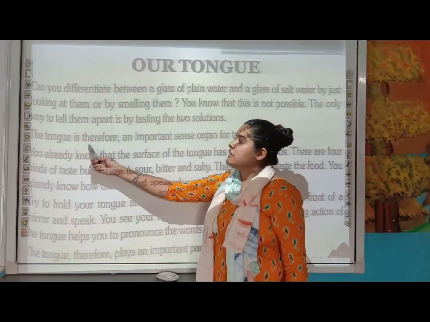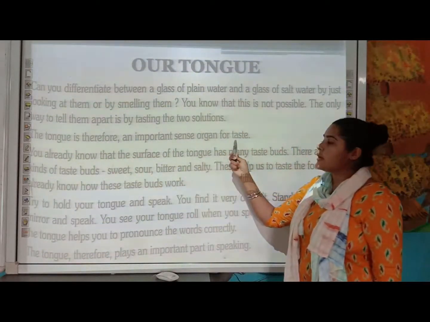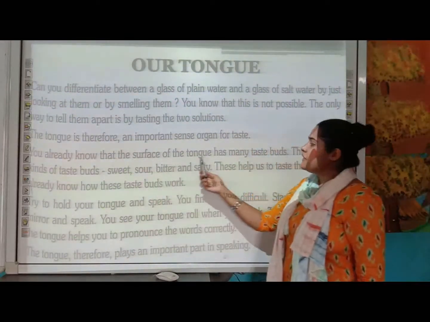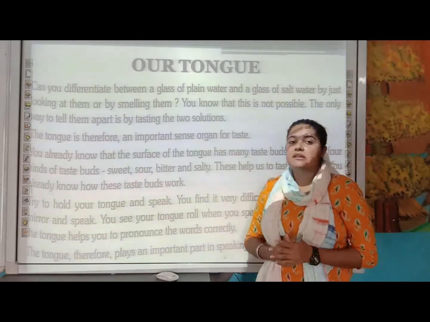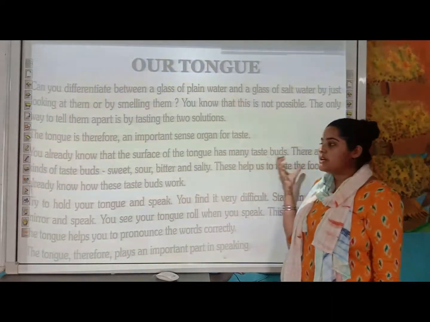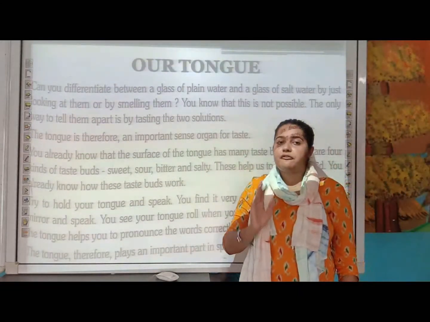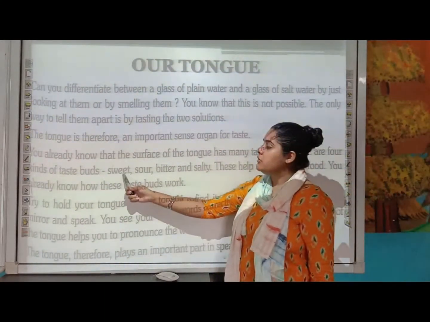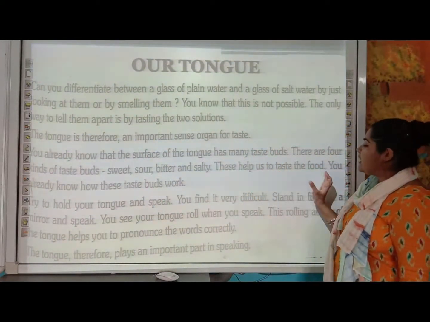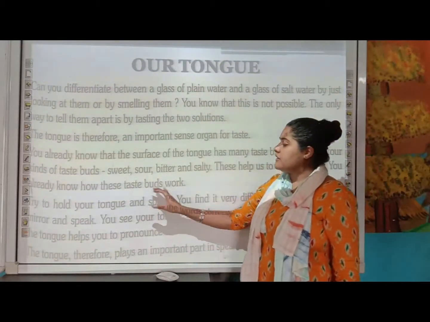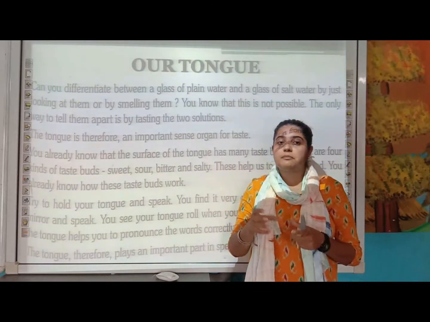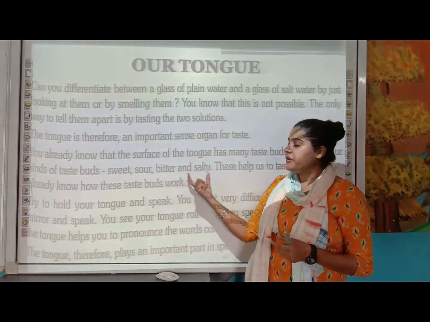That is why the tongue is an important sense organ for taste. You already know that the surface of the tongue has many taste buds. We have discussed in that chapter that there are a large number of taste buds. Specifically, there are 4 kinds of taste buds: sweet, sour, bitter and salty, and these help you to taste the food. And you already know how these taste buds work. We have already discussed the various parts of the tongue which have these specific taste buds.